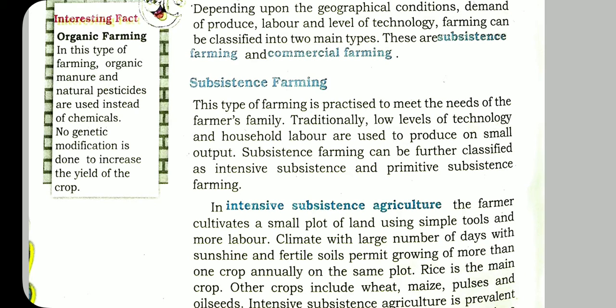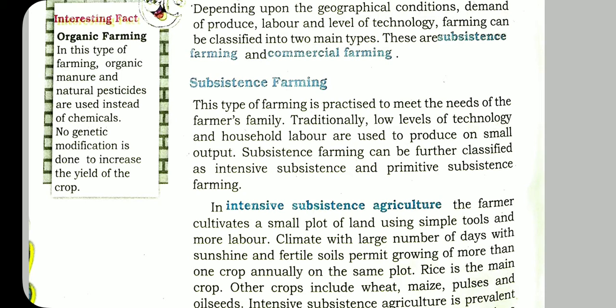That means in early days, the farmers did agriculture using household tools like dao, hoe, and khunti. And they selected a small plot of land.